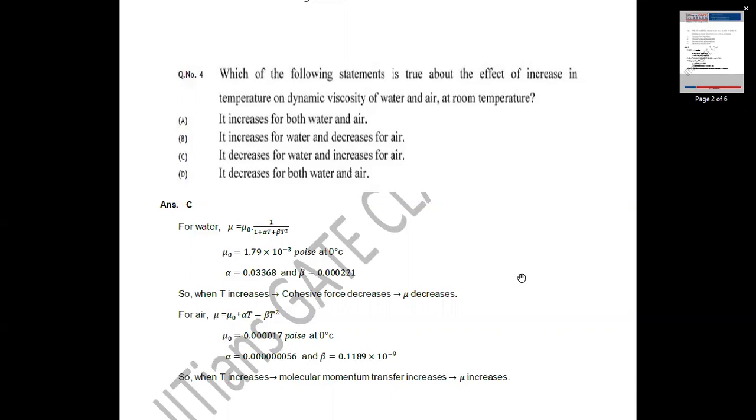For gases such as air, molecular momentum transfer predominates coercive force. As temperature increases, molecular momentum transfer increases due to increase in kinetic energy of molecules, thereby dynamic viscosity increases.